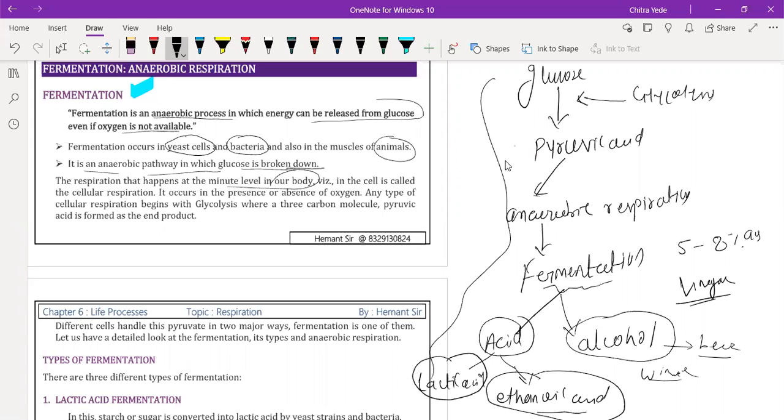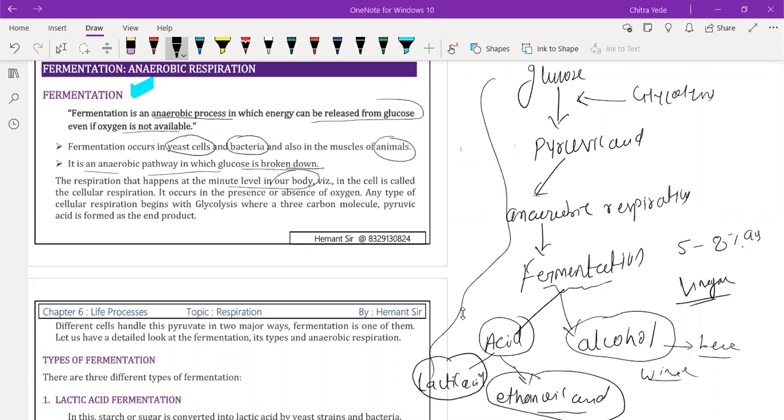Yes, beta, can you check the waiting room once? Waiting room. Yes, Xavier is there. I think the network is not working properly on his side. Xavier, are you there, beta? Okay, I think his mic is not working.